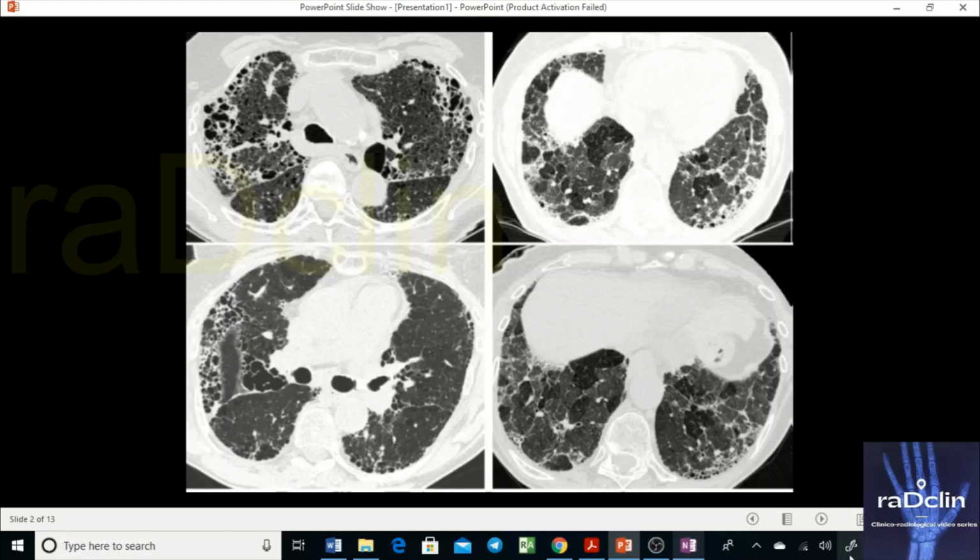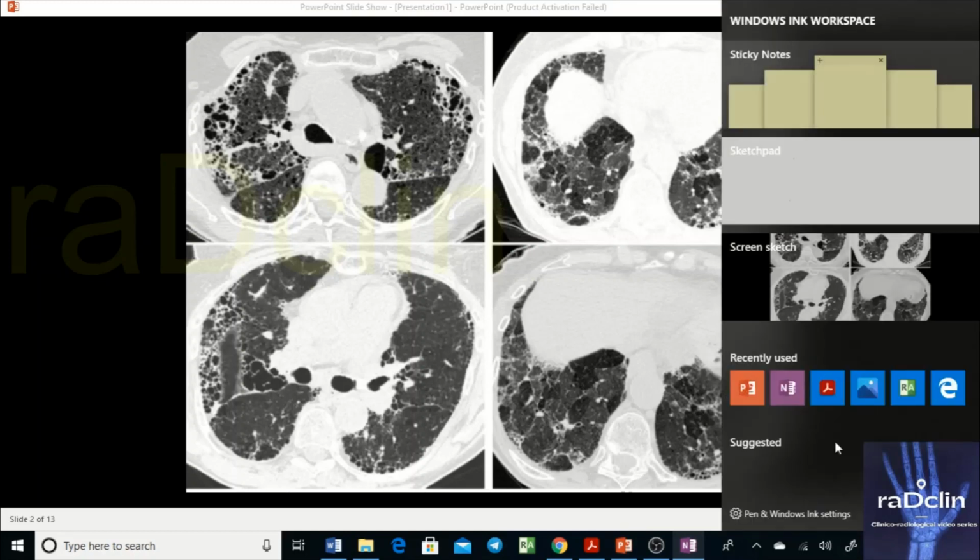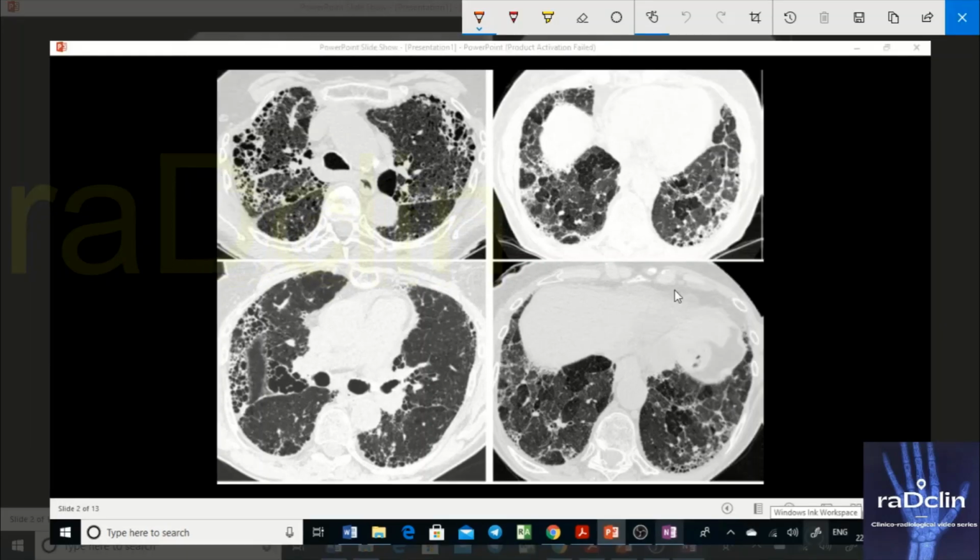So see this. These are the findings we see in chronic hypersensitivity pneumonitis. This particular part of the snapshot clearly shows honeycombing. First look at this: there is honeycombing, there is also septal thickening, and there are reticular opacities as well. These are characteristically in a subpleural location, and the part of the lung that they are in right now is around the mid part.